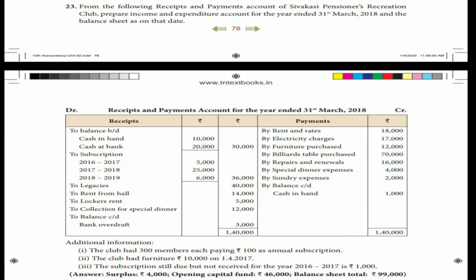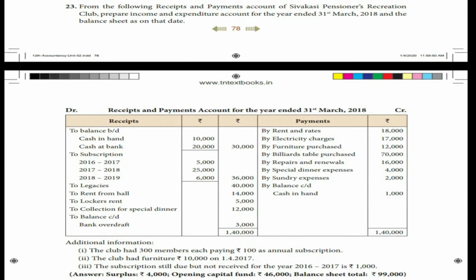Legacies: rent from hall, lockers rent, collection for special dinner, balance carried down, bank overdraft. Payments side: rent and rates, electricity charges, furniture purchased, billiards table purchased, repairs and renewals, special dinner expenses, sundry expenses, balance carried down, cash in hand.